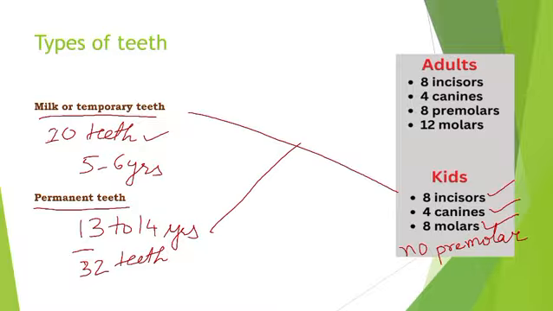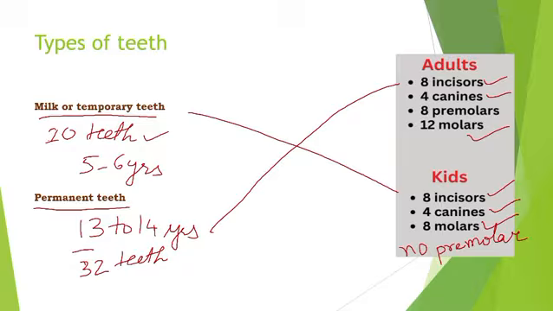Look at here to understand clearly that 8 incisors means 4 at the upper and 4 at the lower jaw, right? 2 canines at the lower jaw and 2 canines at the upper jaw. 8 premolars in adult teeth, 4 at the upper and 4 at the lower, right? And the molars are 6 at the upper and 6 at the lower jaw. Means we have 32 number of teeth. Upper jaw consists of 16 teeth and the lower jaw consists of 16 teeth. Total number is 32. Got it?